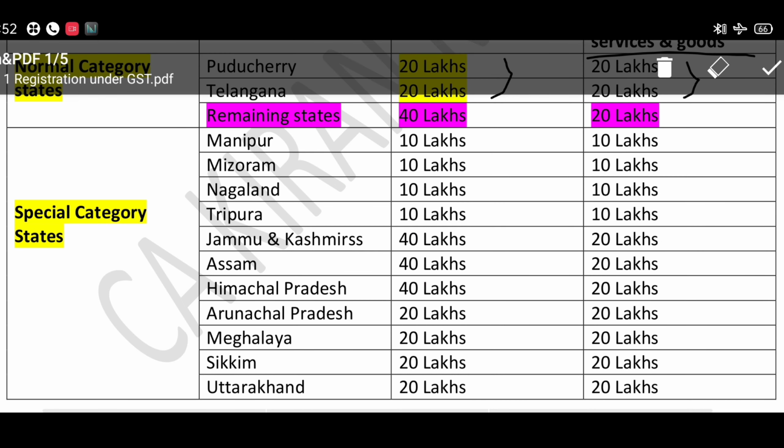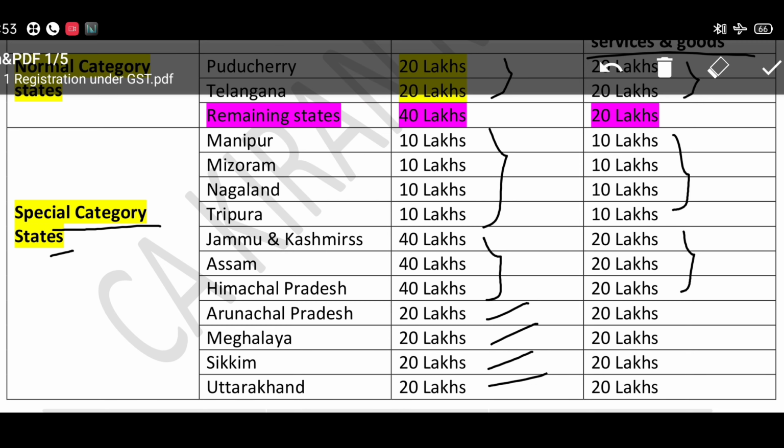When you come to the special category states, these four states are going with a 10 lakh limit, and in case of supply of goods and services also they are going with a 10 lakh limit. Jammu and Kashmir, Assam, Himachal Pradesh and Arunachal Pradesh are going with a 40 lakh limit, as with the normal category states, and 20 lakhs for suppliers who are making supplies of both goods and services.